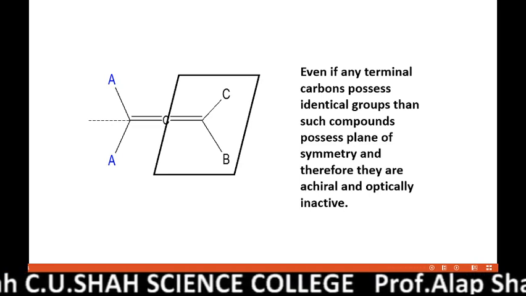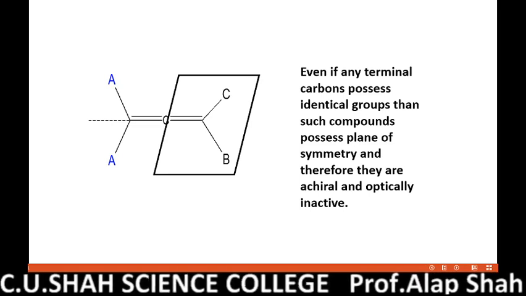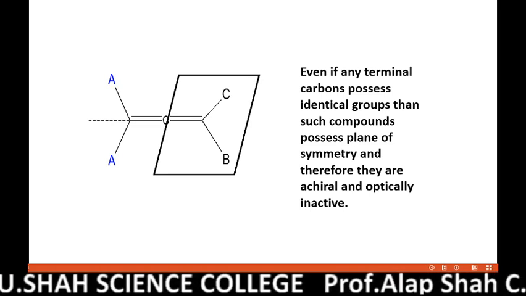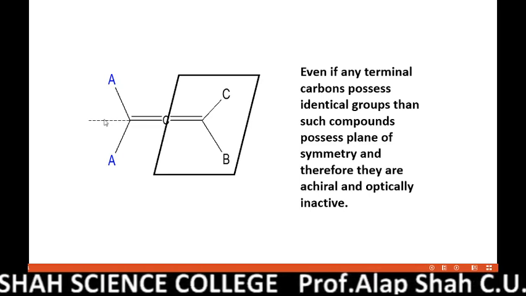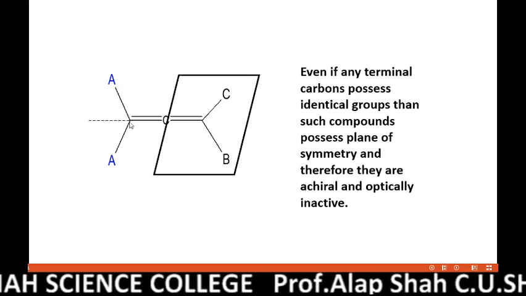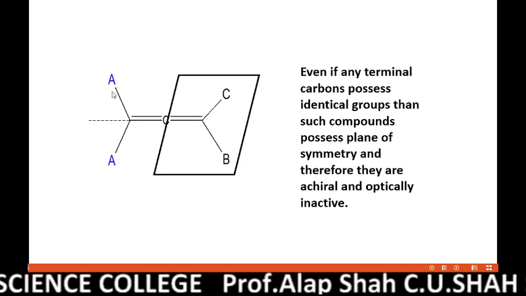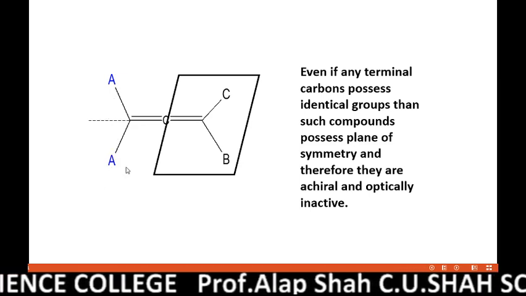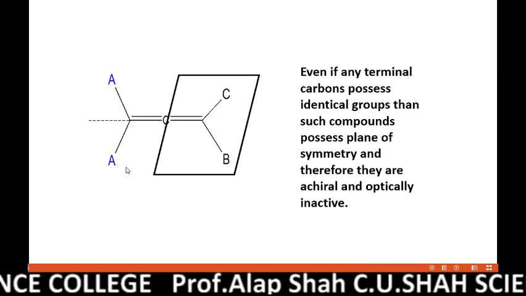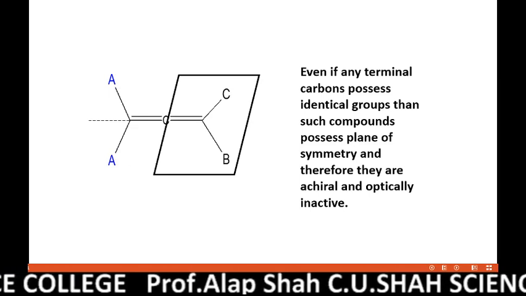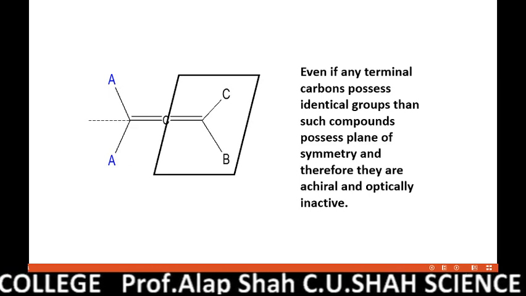So both conditions must be obeyed. As we have discussed, no terminal carbon can have identical groups, otherwise a plane of symmetry would be present, and such a compound would be optically inactive and achiral.